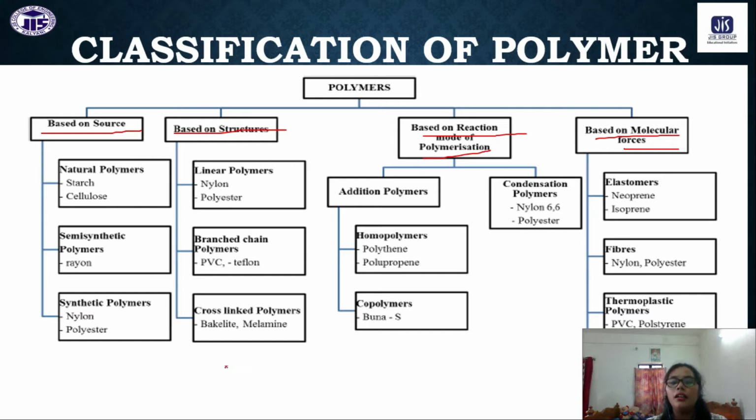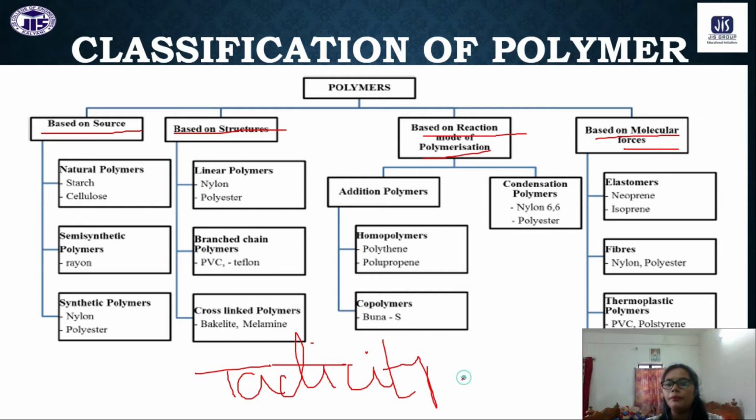One is based on tacticity. Okay, that also we will discuss. And the other is based on thermal response. So by these two properties also, polymers can be classified: based on tacticity and based on the thermal response of the polymer.